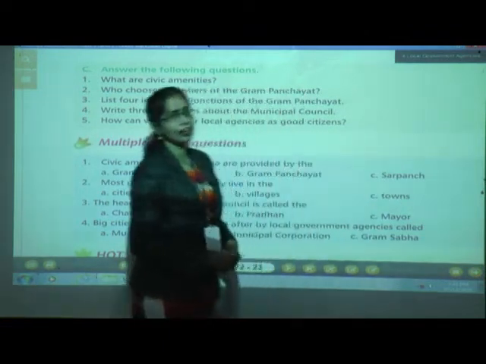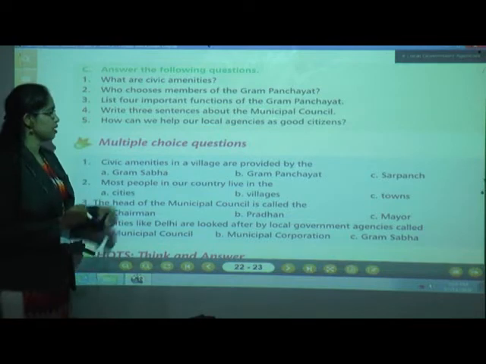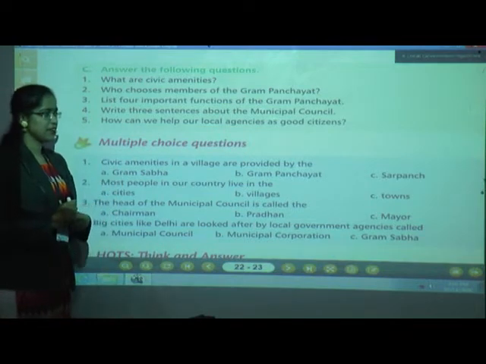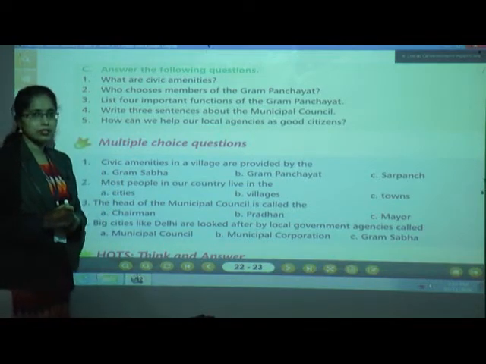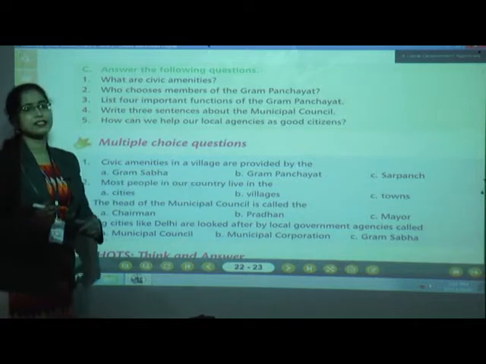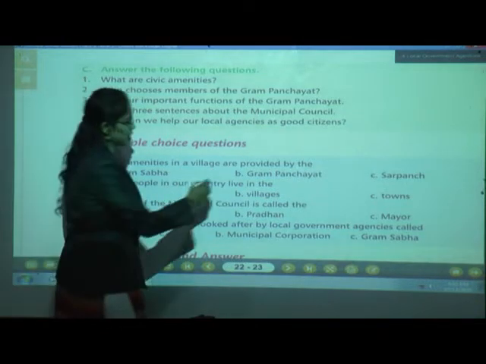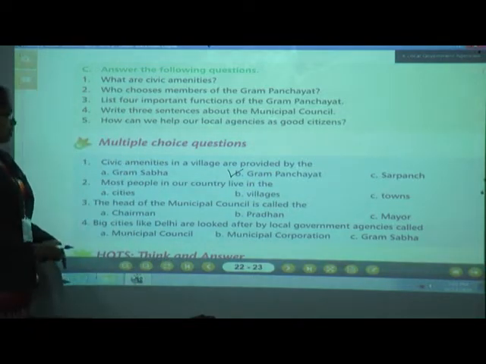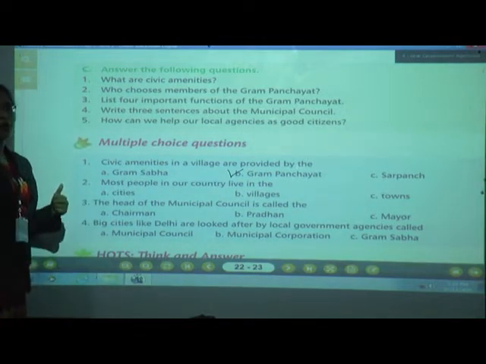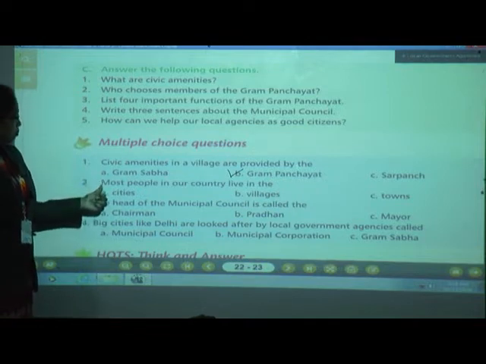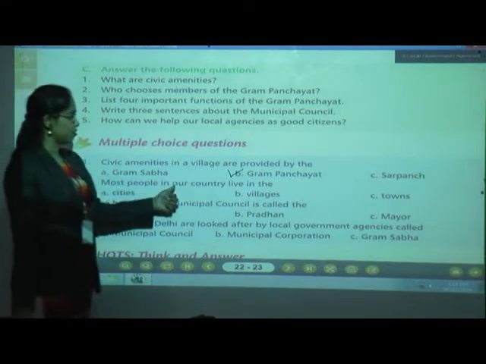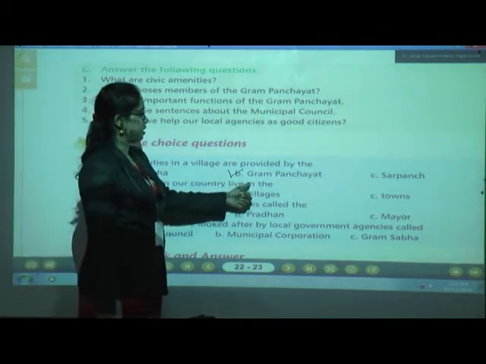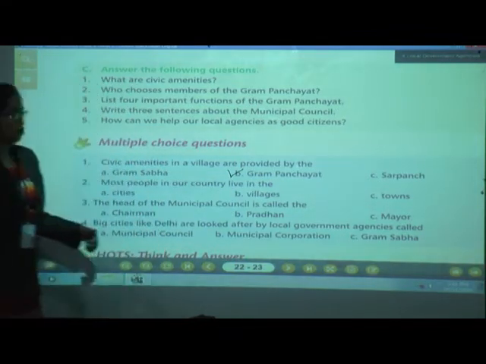Yes children, come on, give me the answer. Who provides civic amenities in a village? Of course, the correct answer is Gram Panchayat. Yes children, tick option B, that is Gram Panchayat. Let's see number 2.